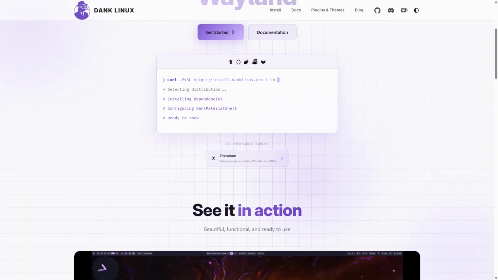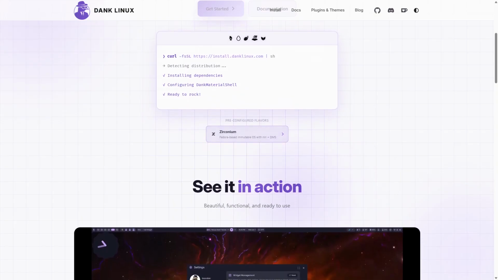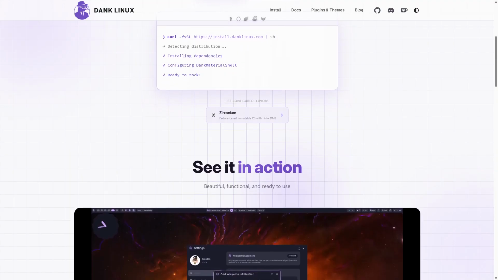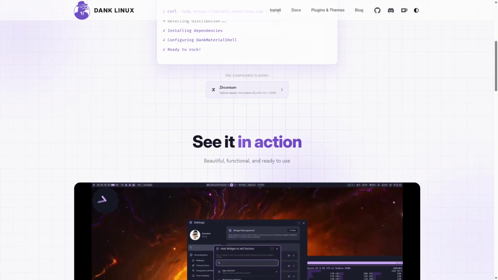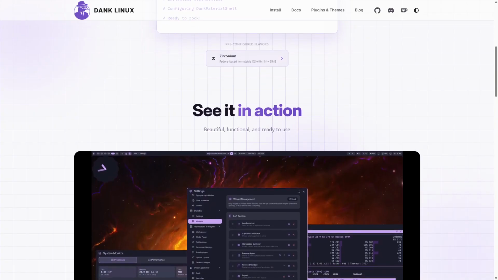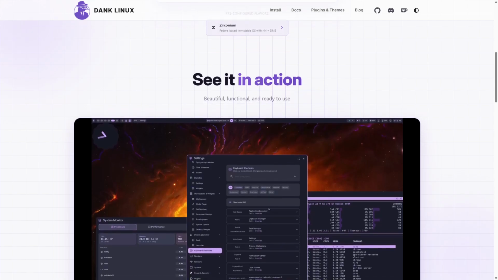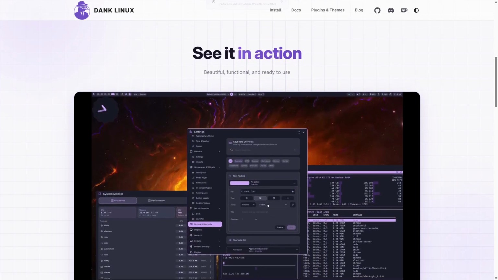However, while it claims to be beginner-friendly, some aspects feel a bit lacking in documentation, which could leave new users scratching their heads at times. The community around Dank Linux is also worth mentioning. It seems to be growing, but it's not as robust as the more established distros. If you're someone who enjoys a lively user community for support, this might be a sticking point. Overall, while the distro has a lot going for it, some areas still feel a tad unclear or underdeveloped.